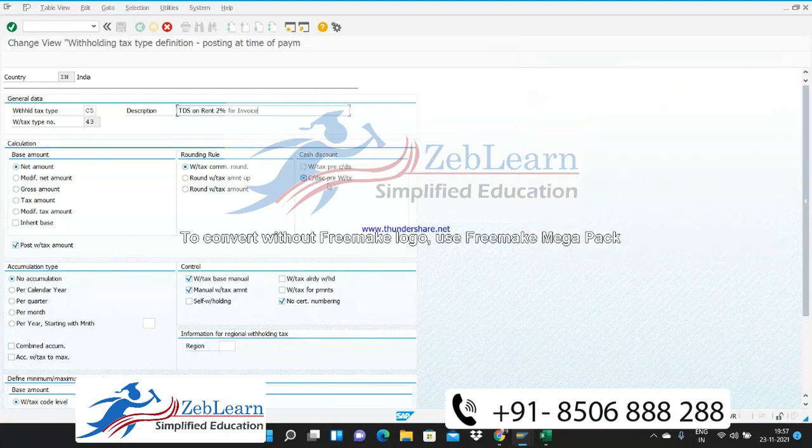There is no cash discount per withholding tax, or withholding tax per cash discount. So in this case, we are not going to deduct any kind of cash discount when we are paying advance to the vendor. In that case only we are going to use this condition type at the time of payment. Okay, so cash discount will not be applicable.